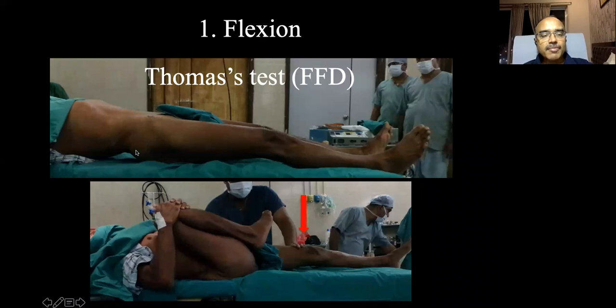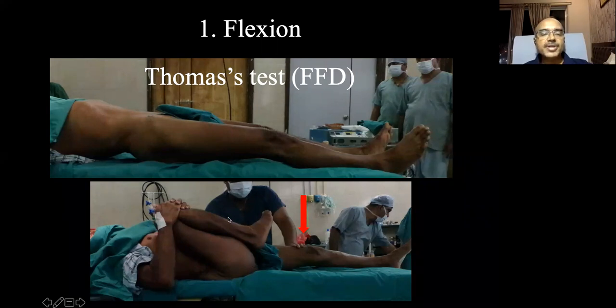So in order to obliterate the lumbar lordosis, you have to flex the normal hip. You have to flex the normal hip till the lumbar lordosis is obliterated. When the lumbar lordosis is obliterated, naturally the hip joint flexion deformity gets exposed and this thigh goes up. Okay. So when this thigh goes up, then you passively try to correct it till the lumbar lordosis again just appears.